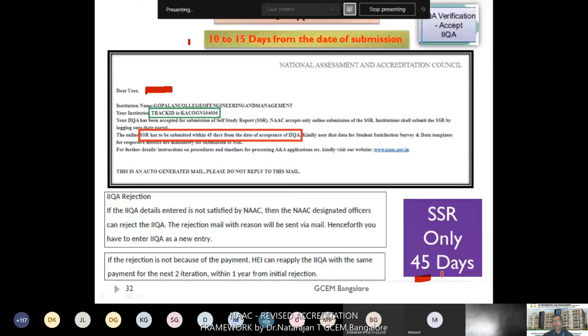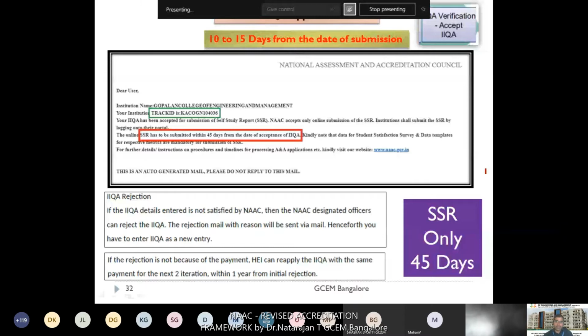But the maximum time duration, earlier they had given 30 days. Now they have extended it to 45 days. So within 45 days, you need to submit your complete SSR through the NAAC portal. In my opinion, before submitting IAQA, you had better keep at least 80% of your supporting documents of SSR and all the details ready. Then you can go for submission of IAQA. Then within 45 days, you may complete the rest of the SSR documents and submit.